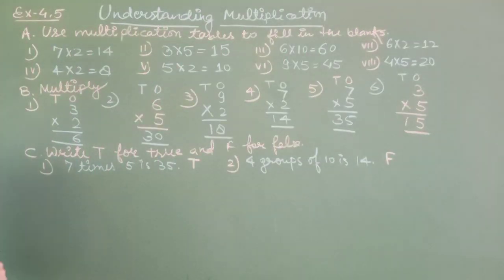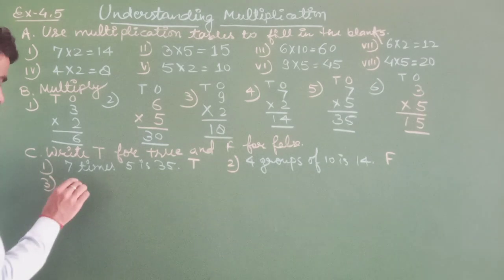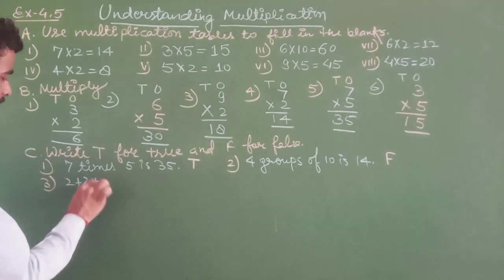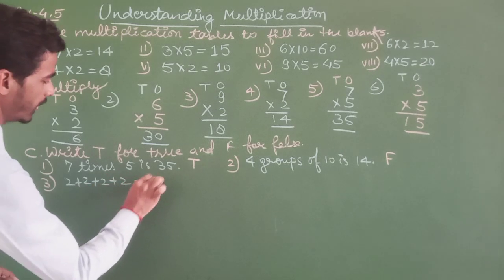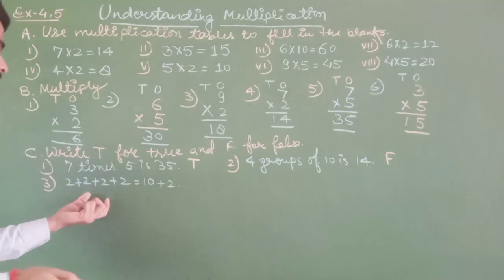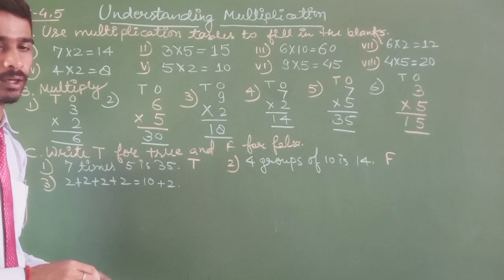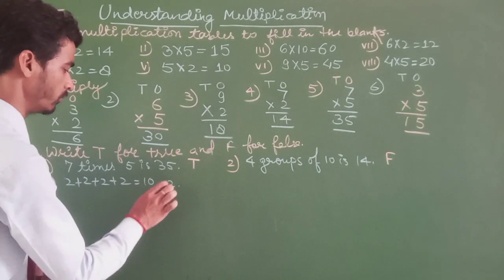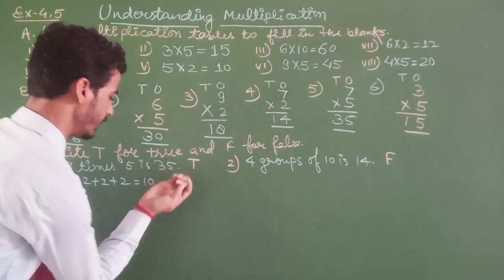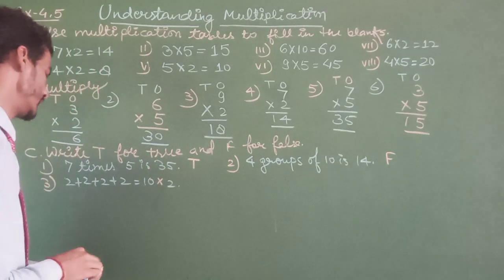Okay. So question number 3 is 2 plus 2 plus 2 plus 2 is equal to 10 plus 2. 4 twos are 8 and 10 plus 2 is 12. Both are not equal. So we can say that this is false.